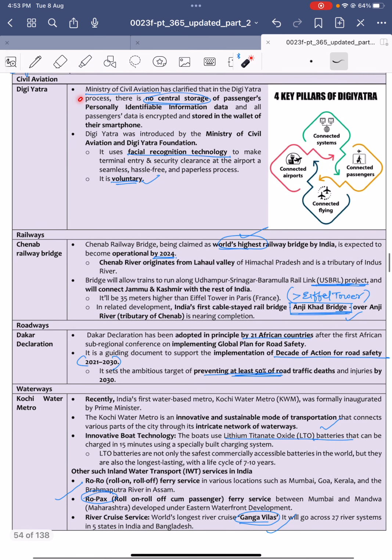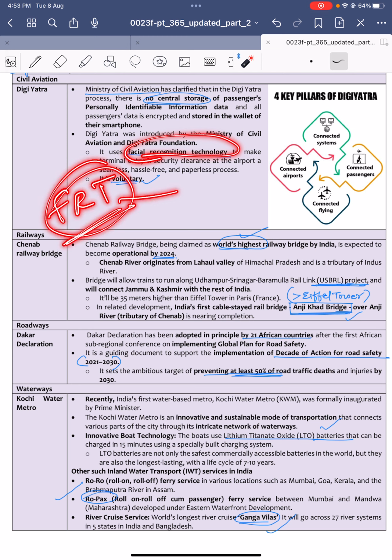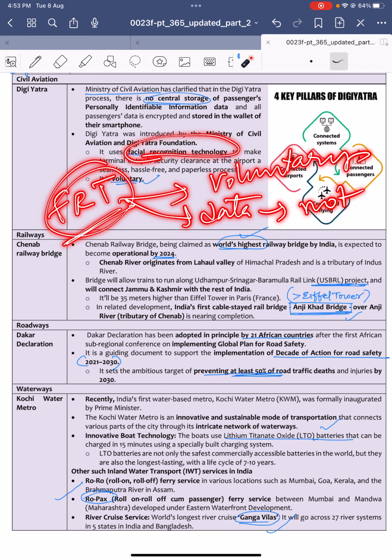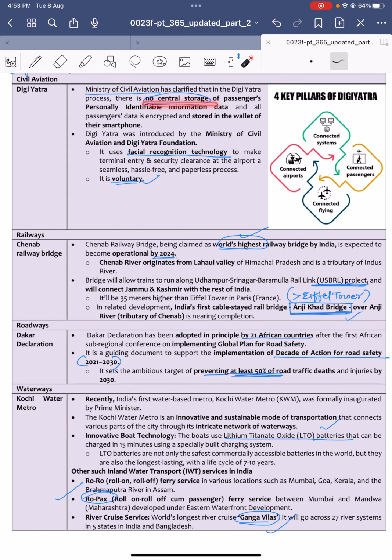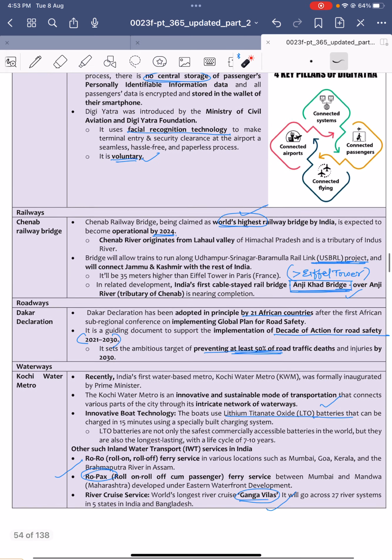Civil Aviation, Digi Yatra. Recently, the Ministry of Civil Aviation confirmed, regarding the news that it is going to implement facial recognition technology (FRT), that this FRT is voluntary for citizens, and the data collected is not stored, thereby protecting the privacy of individuals. So it is saying that there is no central storage of the personal details of the passengers.